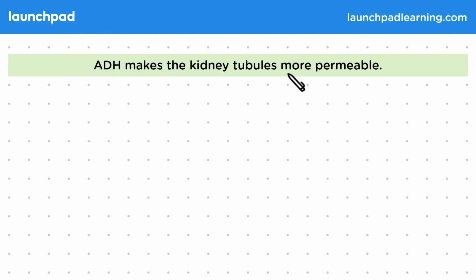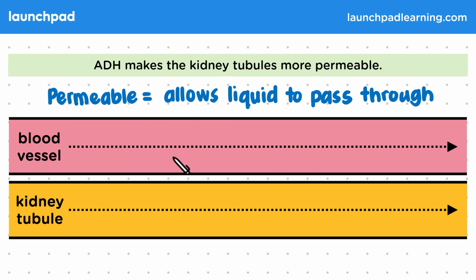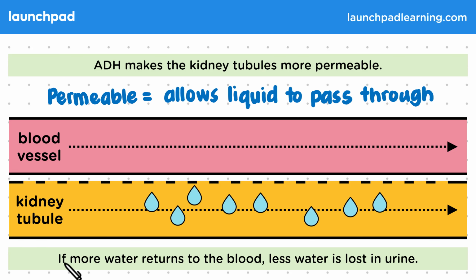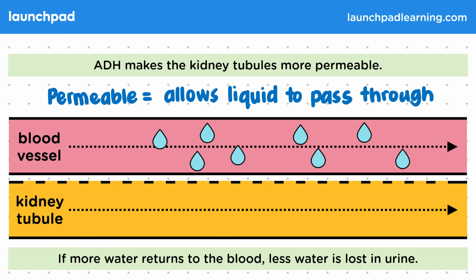ADH makes the kidney tubules more permeable. Permeable just means that it allows liquids to pass through. You've learned about partially permeable membranes when looking at cell membranes elsewhere in the course. This image shows a blood vessel and a kidney tubule running alongside each other. Remember that kidney tubules are tiny tubes in the kidney that run alongside the small blood vessels. The effect that the ADH has upon the kidney tubule is that it makes it more permeable. If more water returns to the blood, less water is lost in urine. So how can we summarize the action of ADH?